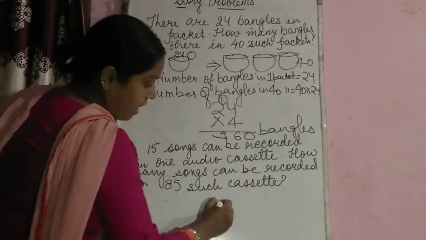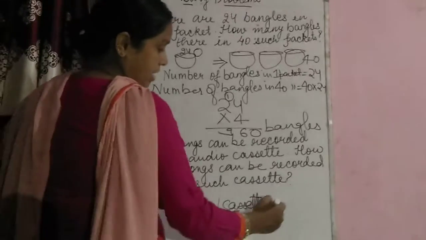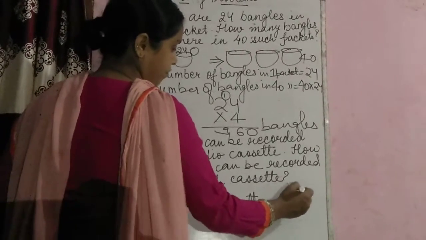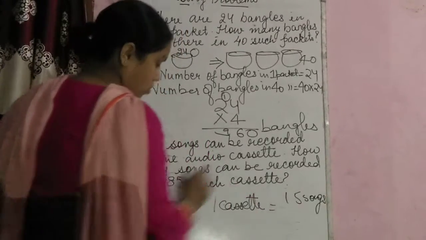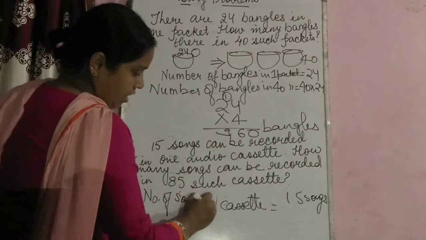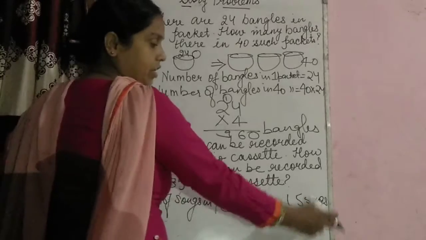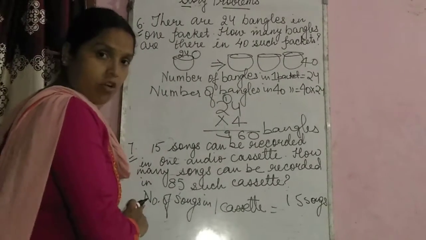One audio cassette's value is given. In one audio cassette you have 15 songs, children. So number of songs in one cassette is 15 songs. I have written the short form of number, but children, you will not write that in your notebook.